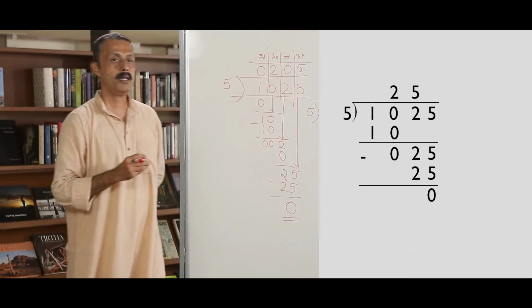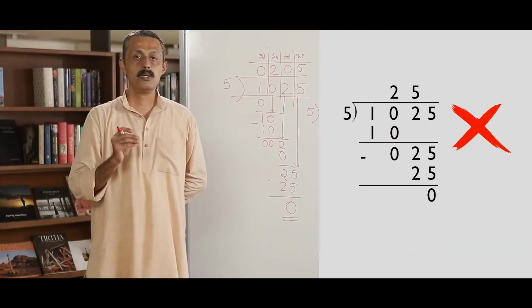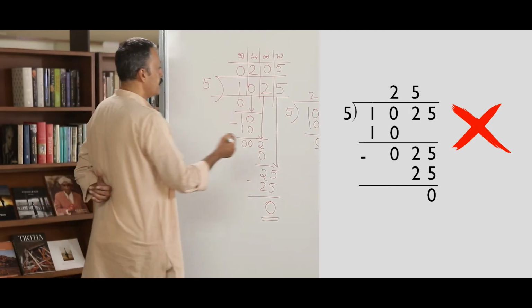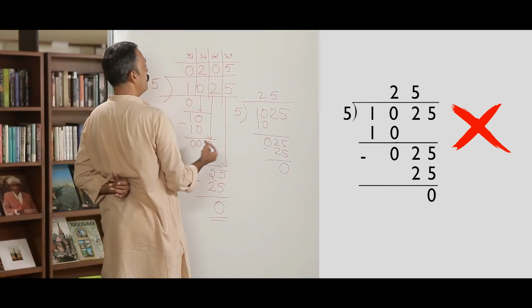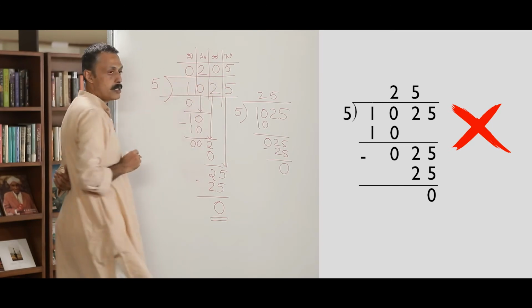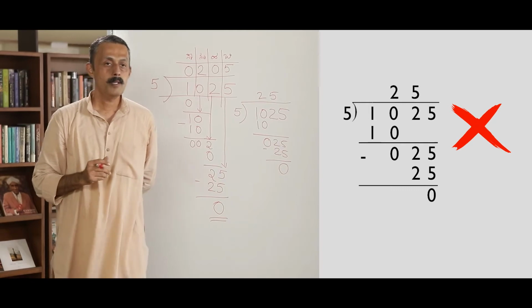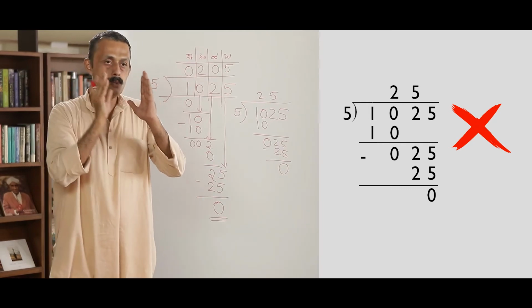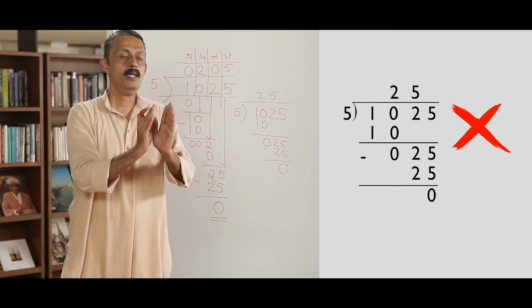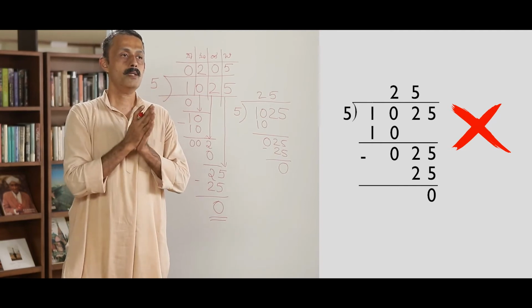Most often, children give this answer because they have not done according to the place value. We got 205 here, but we got 25 here. Why? Children concentrate on mugged up table only.